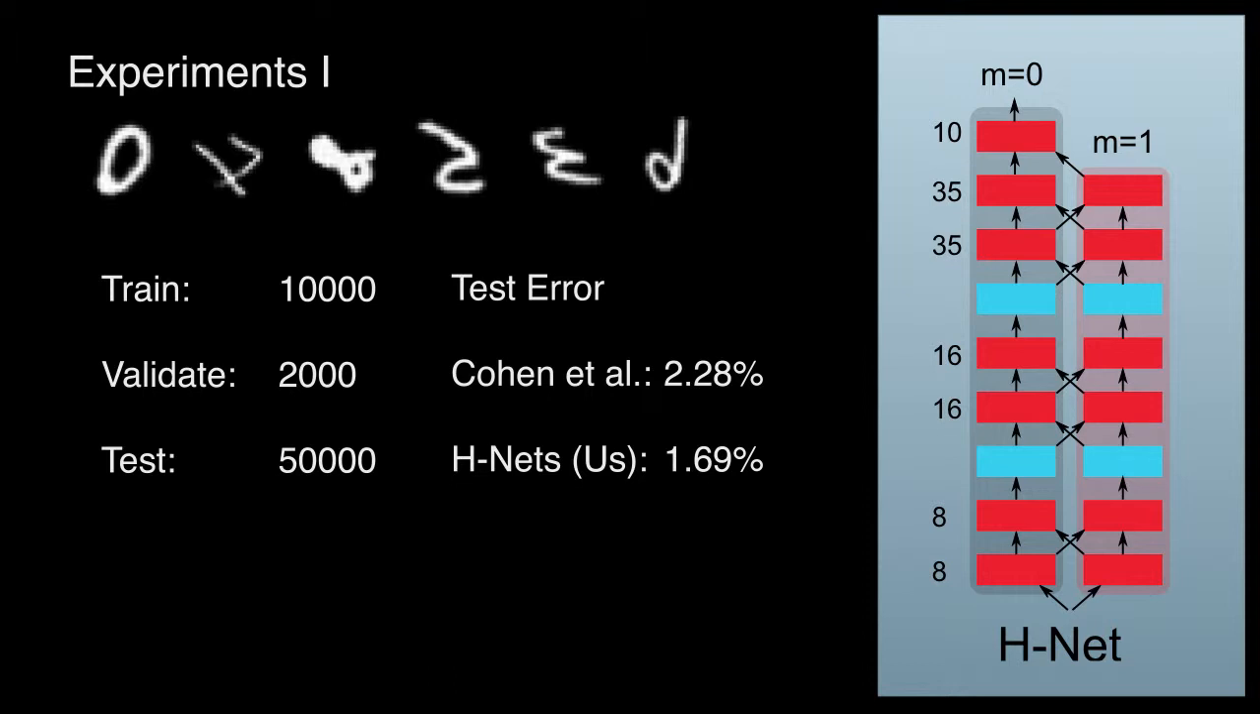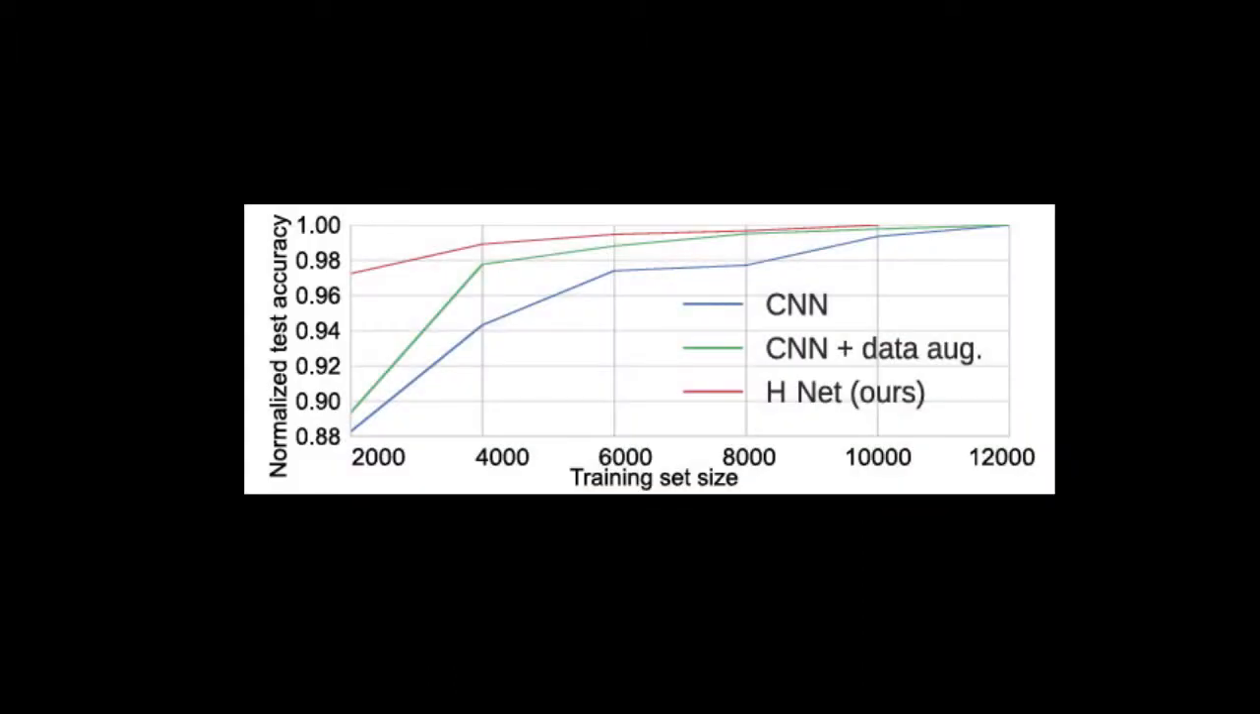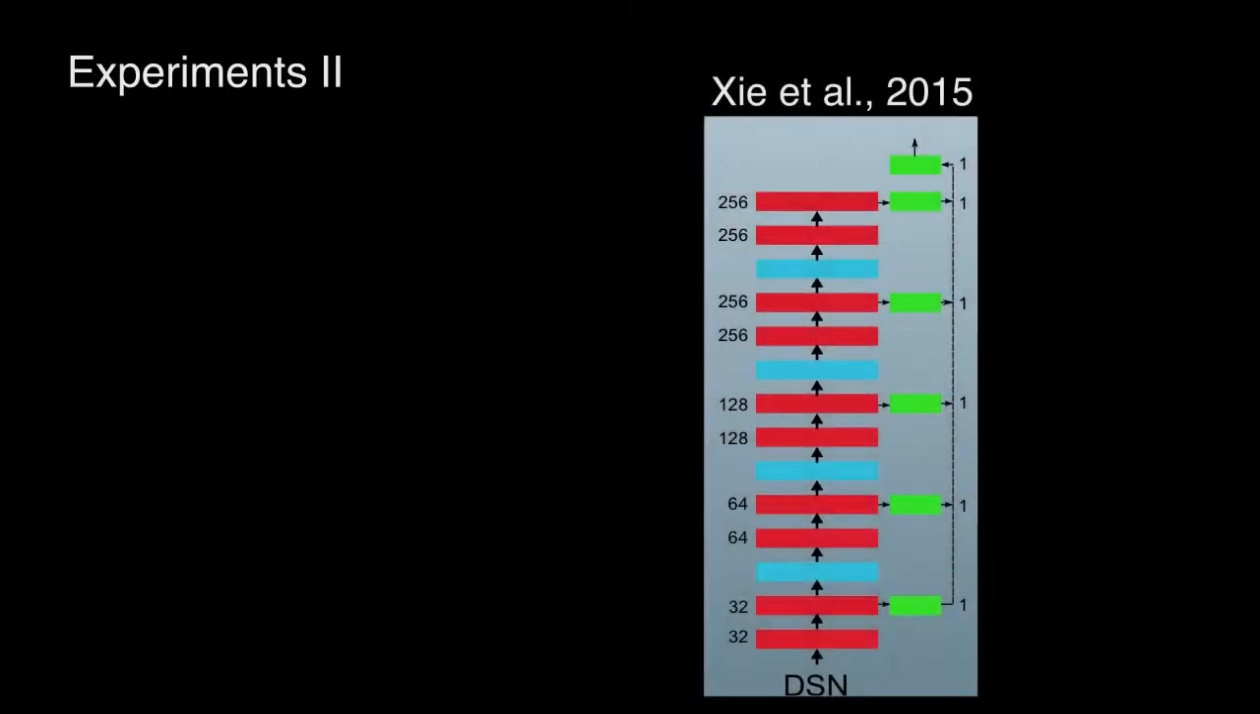HNets are also very data efficient. We reduced the number of training examples to just 2,000 images, seeing a drop in accuracy of 2.5% compared to competing CNNs, which dropped by over 11%. This is because regular CNNs require most of that data to learn to cope with rotations, which HNets take as a given. Our second task was boundary detection.